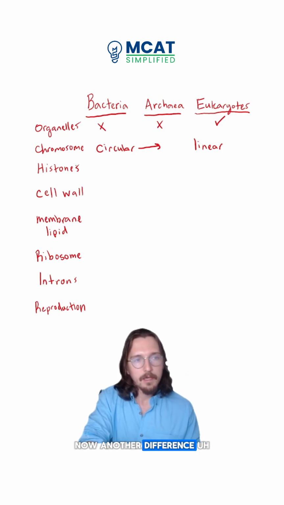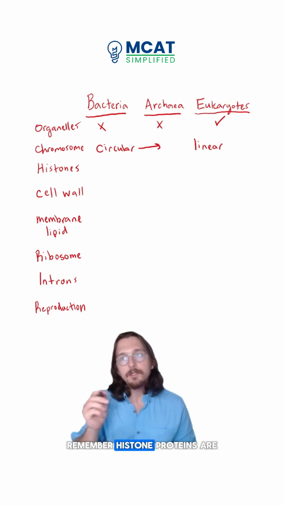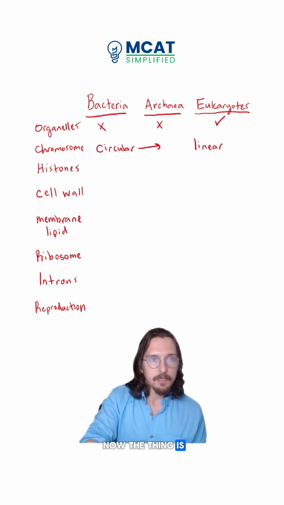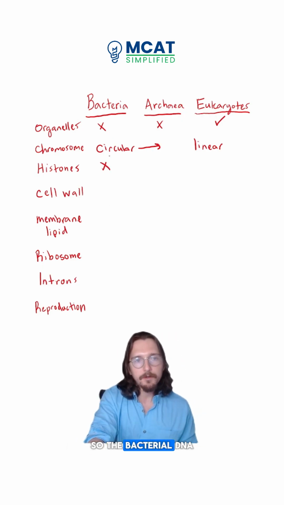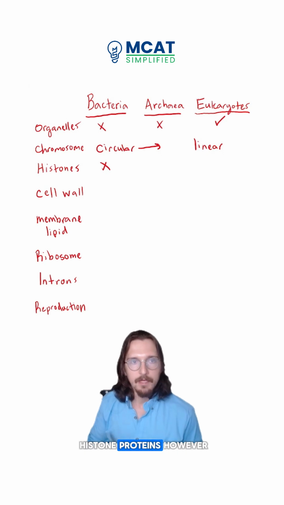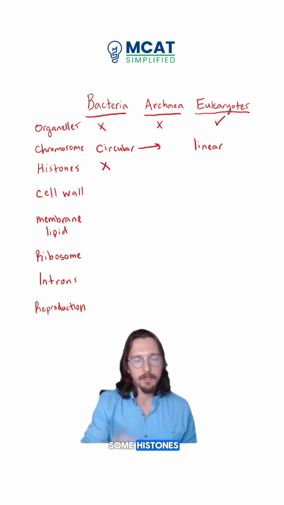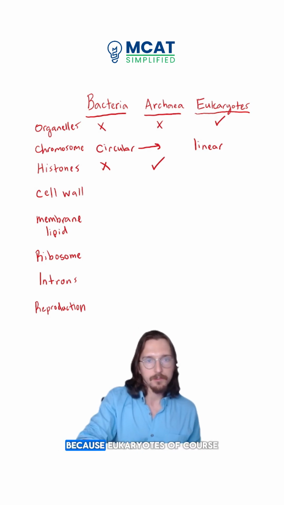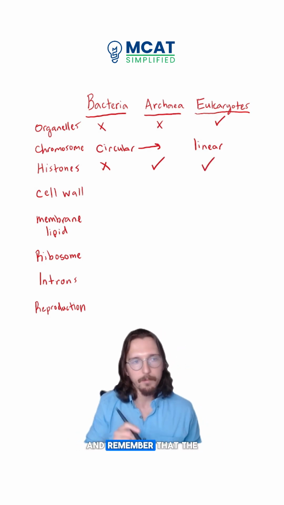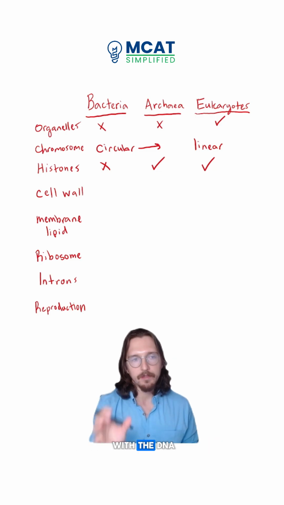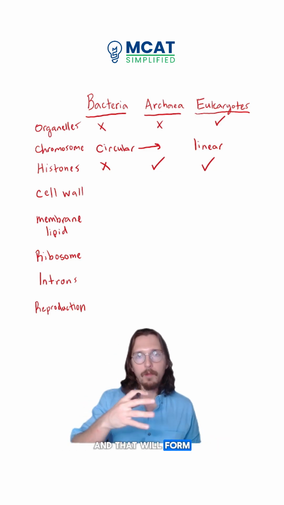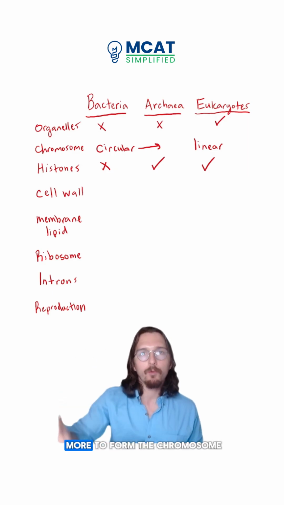Now, another difference is the presence of histone proteins. Remember, histone proteins are those positively charged proteins that bind to DNA. Now, bacteria do not have histones, so the bacterial DNA does not bind to histone proteins. However, some archaea do have some histones. This is actually one similarity between archaea and eukaryotes, because eukaryotes also have histones. And remember that the histones package together with the DNA. The histones are positively charged, the DNA is negatively charged. They bind together, and that forms a structure called chromatin, which will fold even more to form the chromosome.